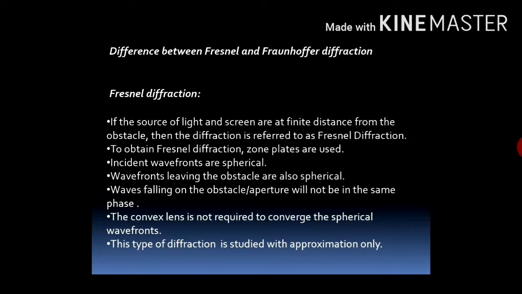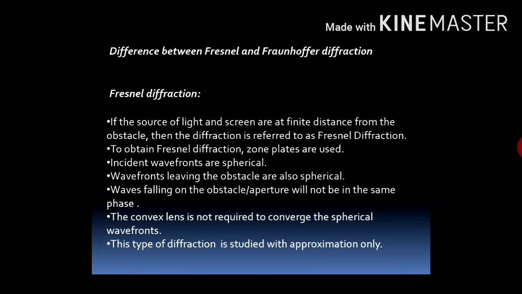And to obtain this Fresnel diffraction, zone plates are required. In this case, incident wavefronts are spherical or cylindrical, and the wavefronts leaving the obstacle are also spherical or cylindrical. The waves falling on the obstacle or aperture will not be in the same phase; these are out of phase, alternate.